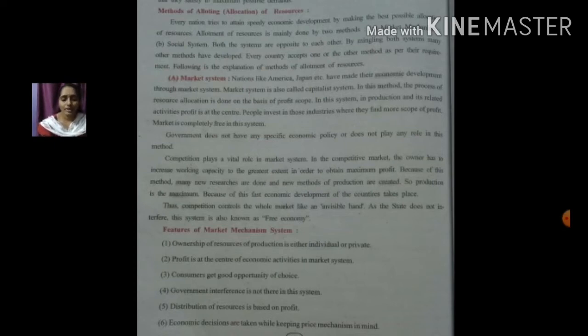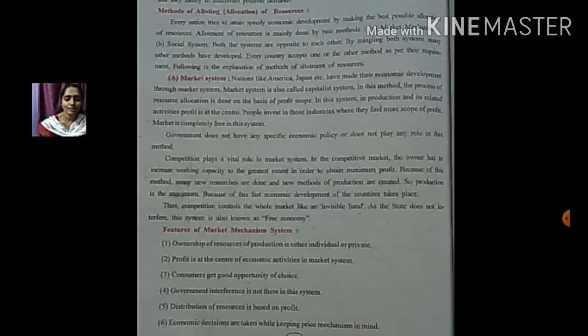Government has no interference in this system. Here competition plays a very important role. Owing to the competitive market, the owner of the production has to increase working capacity to such a great extent that they can have the maximum profit. So the center of the market system is profit making.